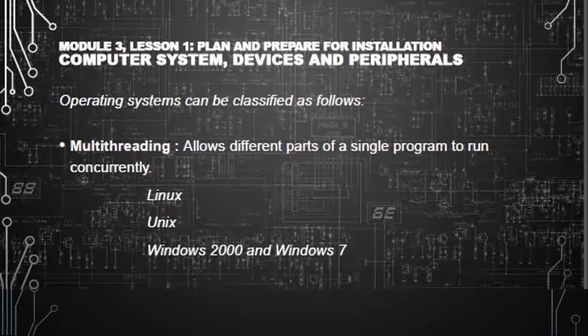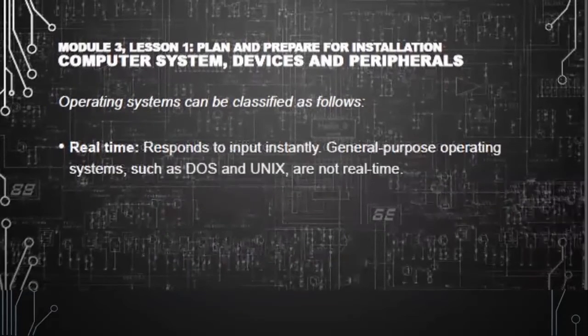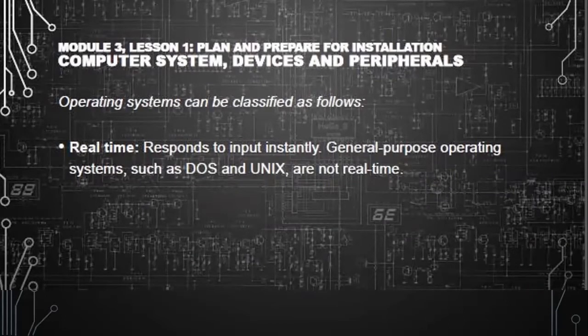Multithreading allows different parts of a single program to run concurrently. Examples are Linux, Unix, Windows 2000, and Windows 7. Real-time responds to input instantly. General-purpose operating systems such as DOS and Unix are not real-time.